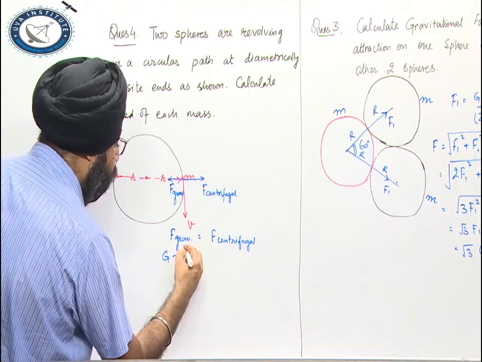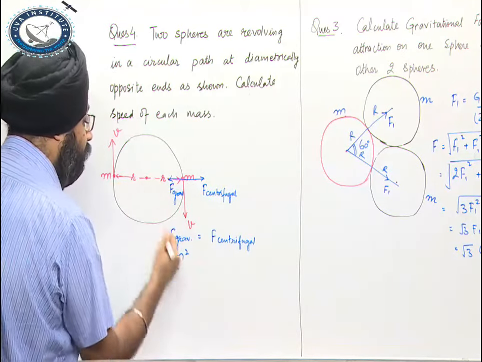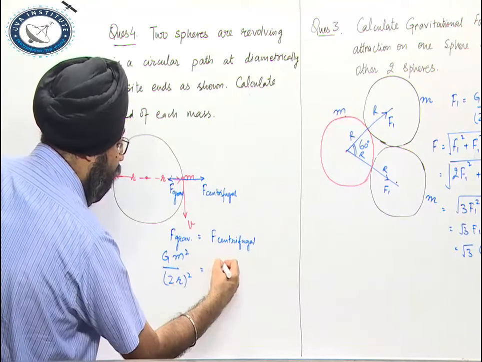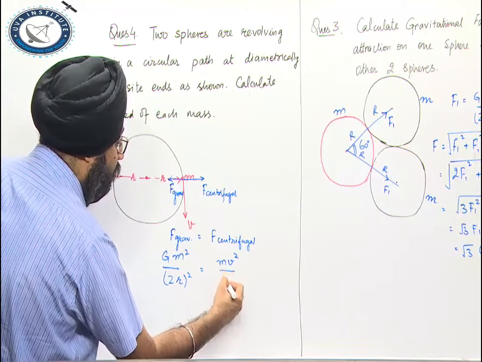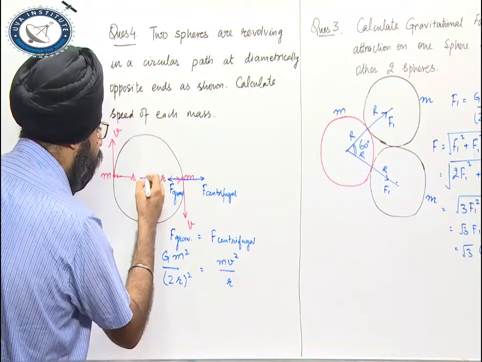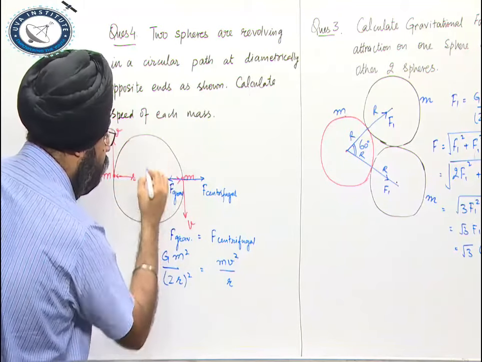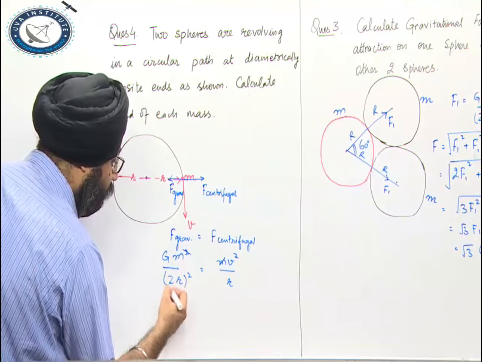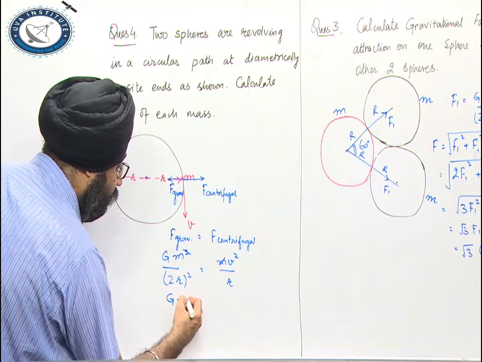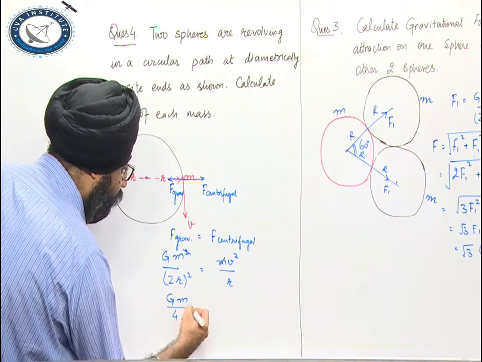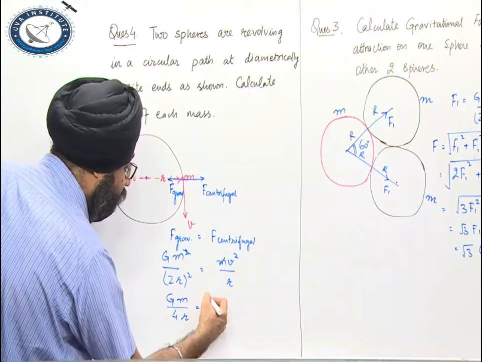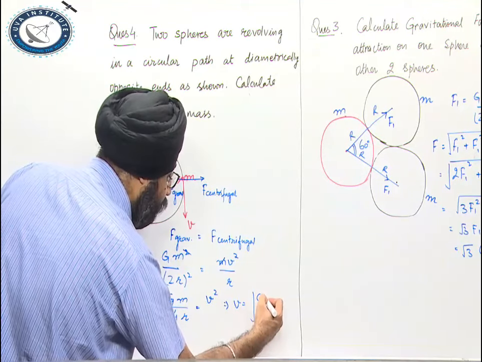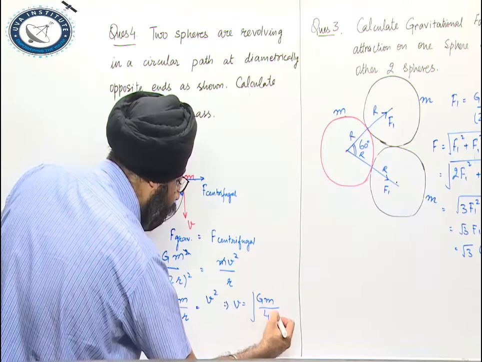Gravitational force is G m square upon the distance between them, 2r, whole square. Centrifugal force is m v square upon r. R in case of centripetal force and centrifugal force is the radius of the circle in which it is rotating. So it is G m upon 4r. This r will be cancelled out, equals v square. So v is equal to under root of G m upon 4r.